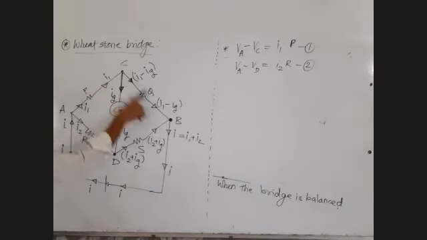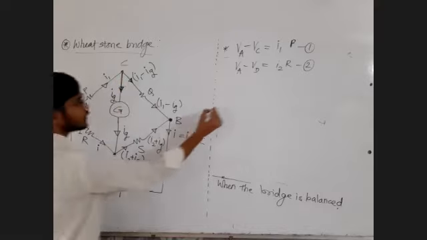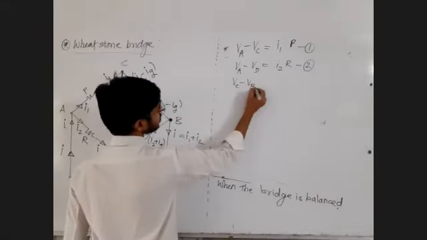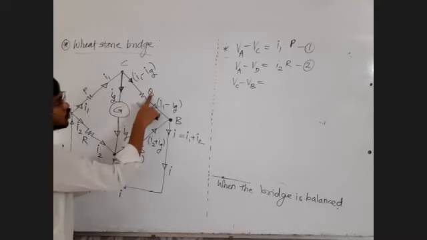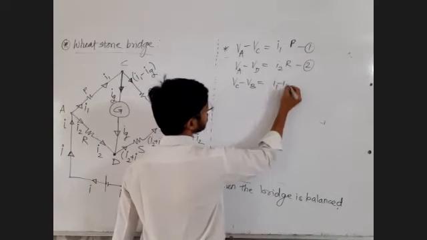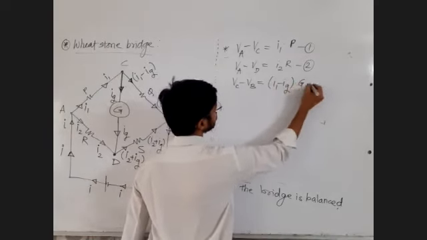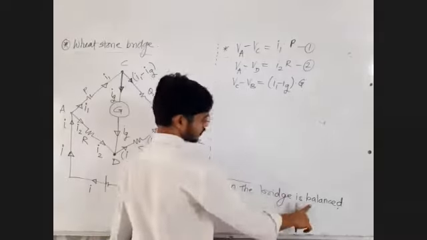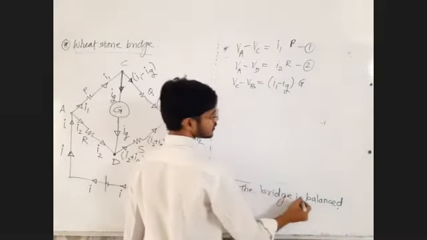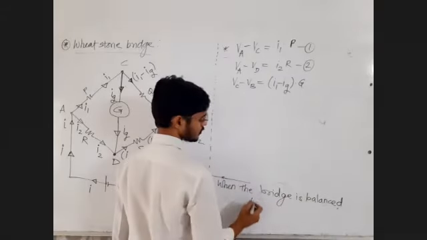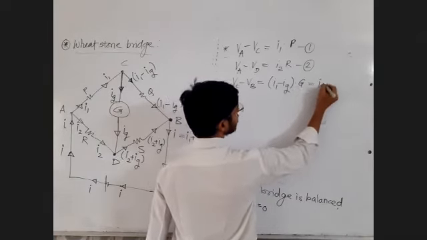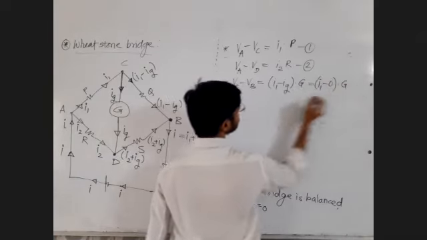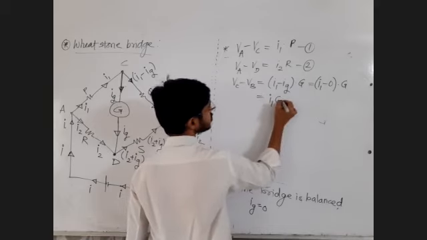Now, VC minus VB is equal to current into resistance. Potential difference is equal to current into resistance, (I1 minus Ig) into Q. When the bridge is balanced, take Ig equal to 0. I1 minus 0 into Q, which is equal to I1 into Q.